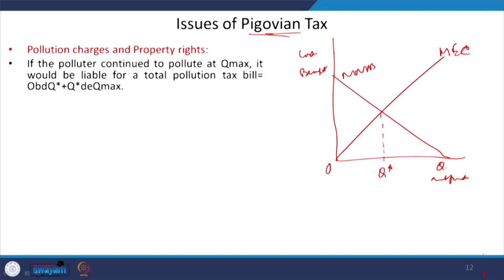This is, let us say, Q pi or Q max, right, point. This intersection point, where marginal net private benefit intersects with marginal external cost, leads to the optimal level of output and pollution. So, this is known as B.